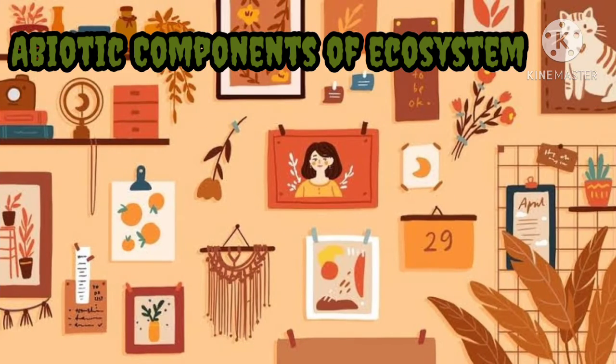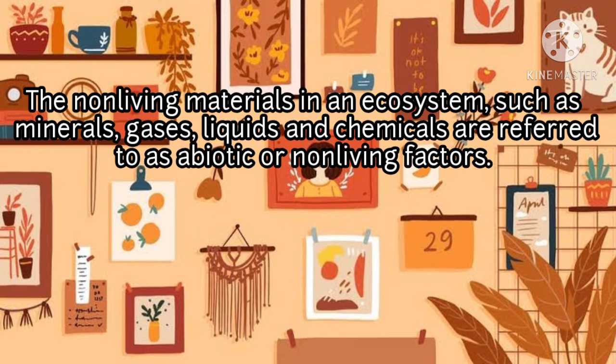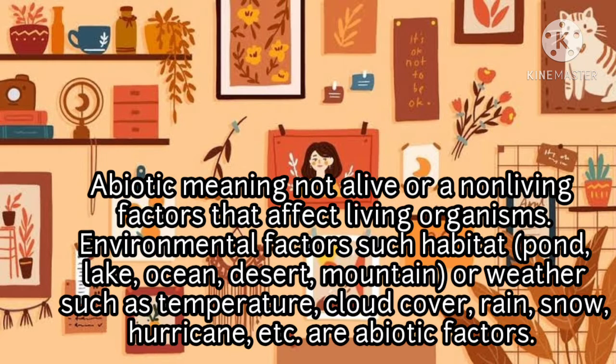Abiotic components of an ecosystem. The non-living materials in an ecosystem, such as minerals, gases, liquids, and chemicals, are referred to as abiotic or non-biotic factors. Abiotic, meaning not alive, are non-living factors that affect living organisms. Environmental factors such as habitat, pond, lake, ocean, desert, mountain, or weather such as temperature, cloud cover, rain, snow, hurricanes, and many more are abiotic factors.